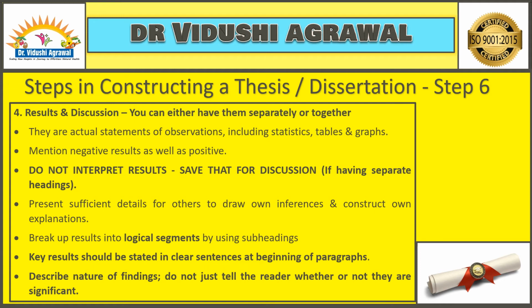The key results should be stated in a clear sentence at the beginning of the paragraph. So how can you basically define the result and discussion part: you put the question for which the graph is meant, then you put the graph, then you put your own interpretation or reference, then a logical statement, and then the key result. When you put this into different headings, it is very easy for the reader to understand what you're trying to say, what is your interpretation, what is the key result, and what is an independent inference.